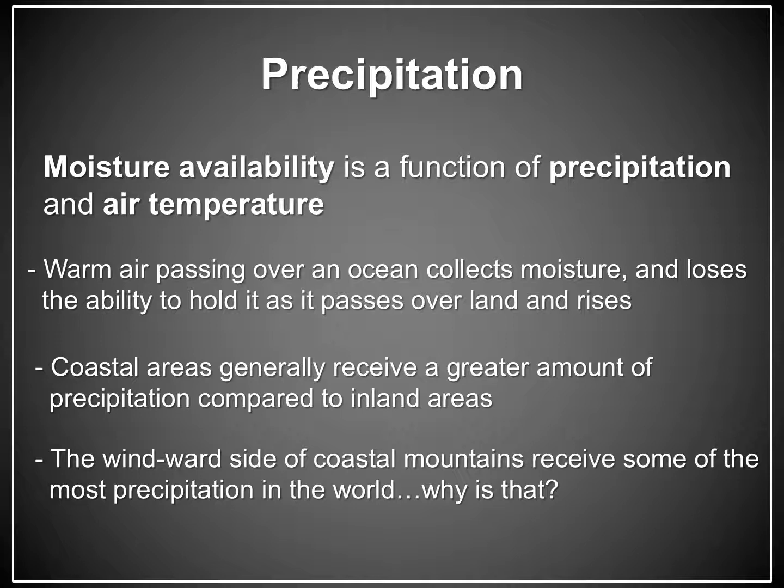Precipitation levels are also influenced by an area's proximity to a large body of water, like the oceans or Great Lakes, as well as by the topography of the area, or the shape of the land. Coastal areas generally receive a greater amount of precipitation than inland areas because the moisture-laden air incoming from the ocean rises over land due to the temperature gradient and drops precipitation as it moves inland.